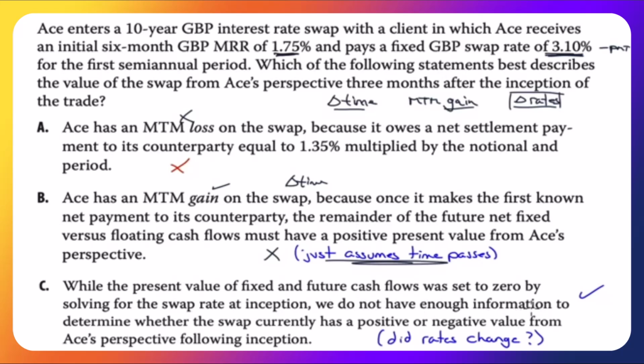We do not have enough information to determine whether the swap currently has a positive or negative value from ACE's perspective following inception, because we're left with one big question: did rates change? It doesn't tell us to assume the passage of time or assume that rates stayed the same. So it could be time, it could be rates. If it's time, we have a gain. If it's rates, who knows what's going on?